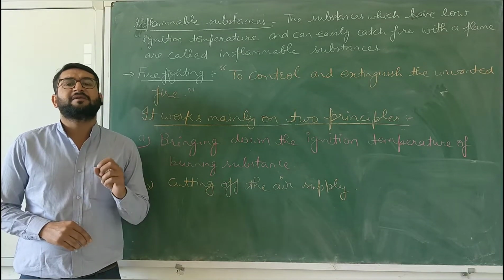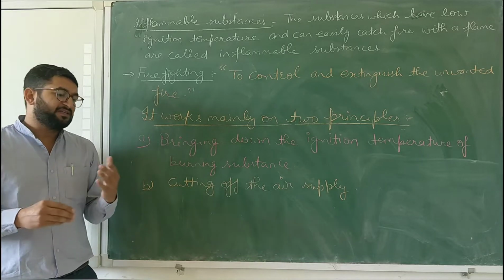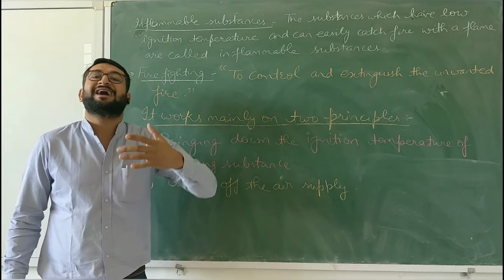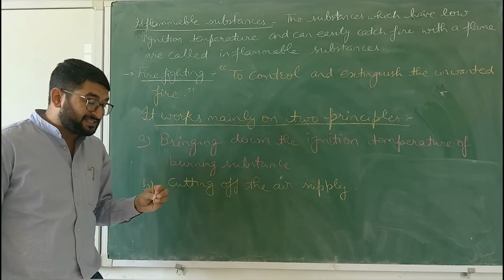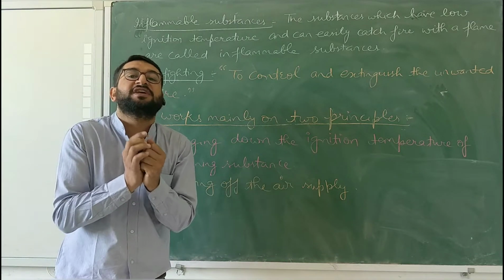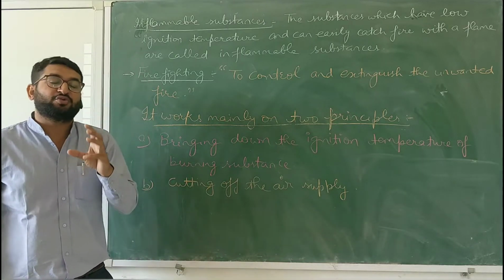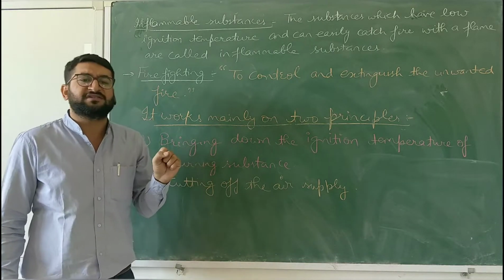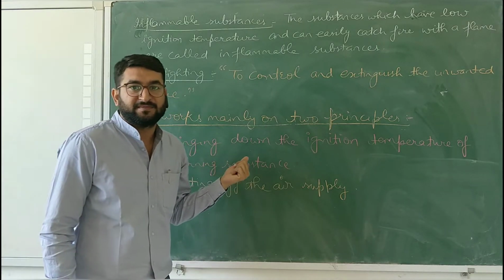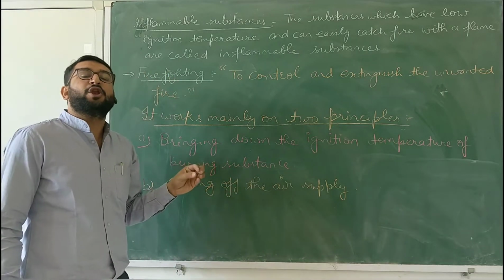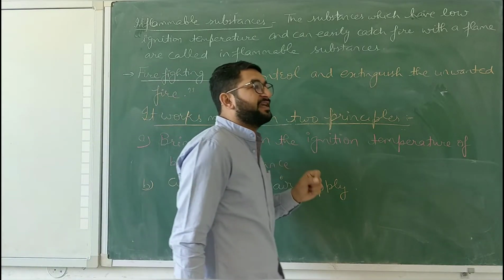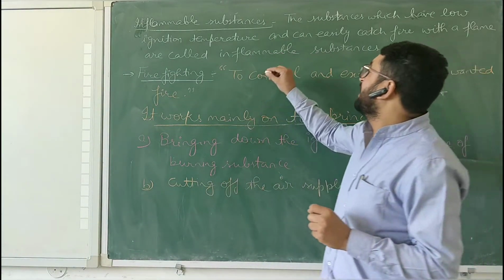Now we'll discuss inflammable substances. We have discussed ignition temperature, and some substances have low ignition temperatures and some have high. Some require very little temperature to catch fire, and some require very high temperature, a large amount of heat, to catch fire. So on this basis, substances are of two types, inflammable and non-inflammable. The substances which have very low ignition temperature and catch fire very easily with a flame are known as inflammable substances.